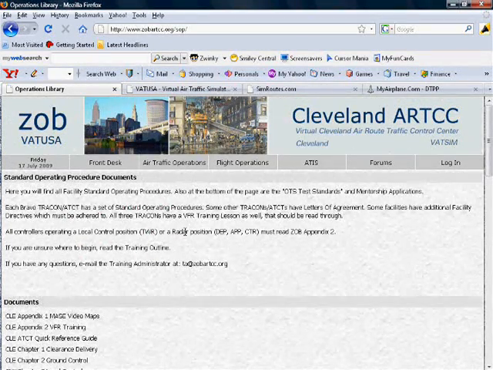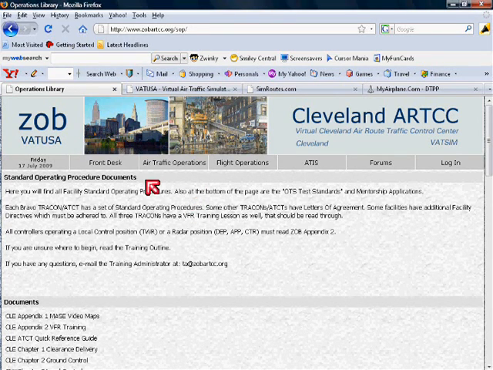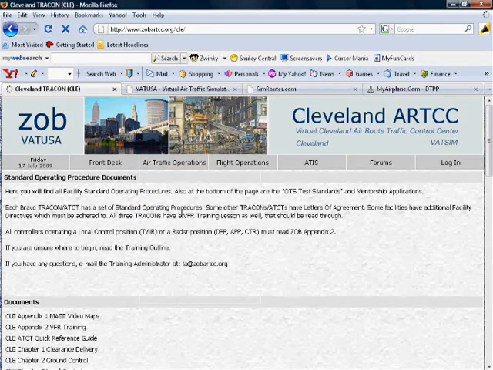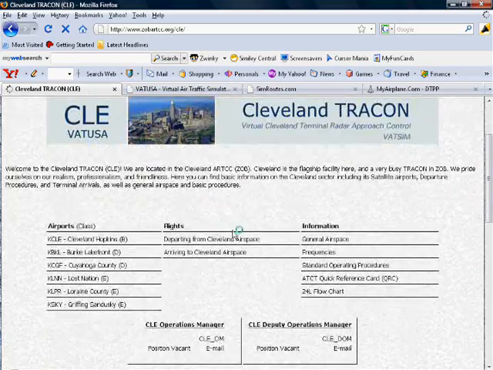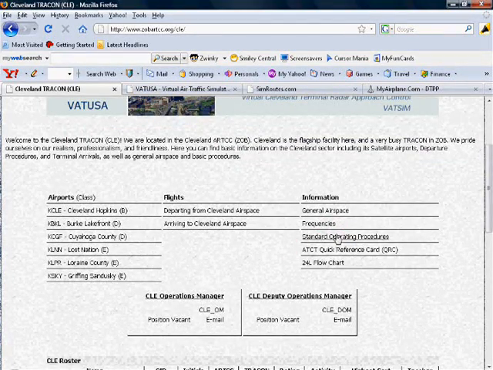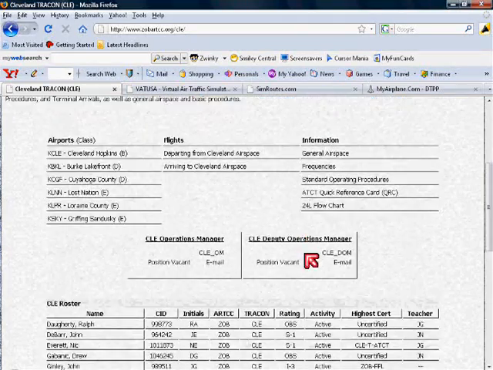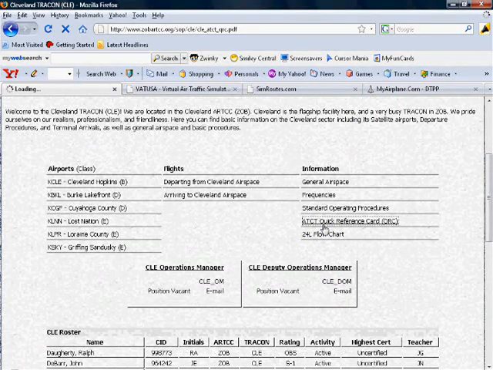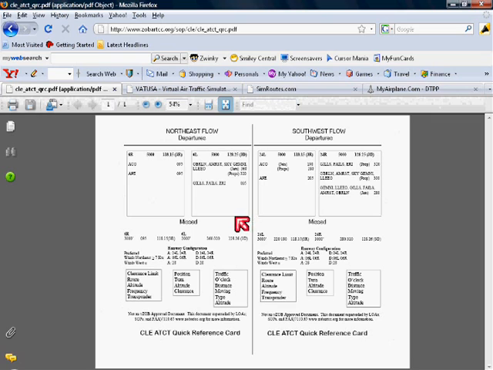Moving along, we can move to each individual ATCT TRACON page. Back on Air Traffic Operations, for example, let's use Cleveland. Here you can find a lot of information such as frequencies, standard operating procedures, and quick reference cards, which are a very handy tool to use while controlling at the ATCT level. These quick reference cards provide missed approach procedures, departure headings, acronyms, and other neat information to use at a tower level.